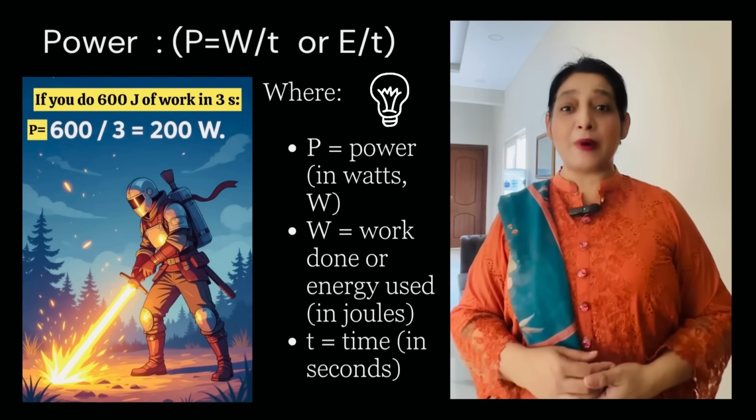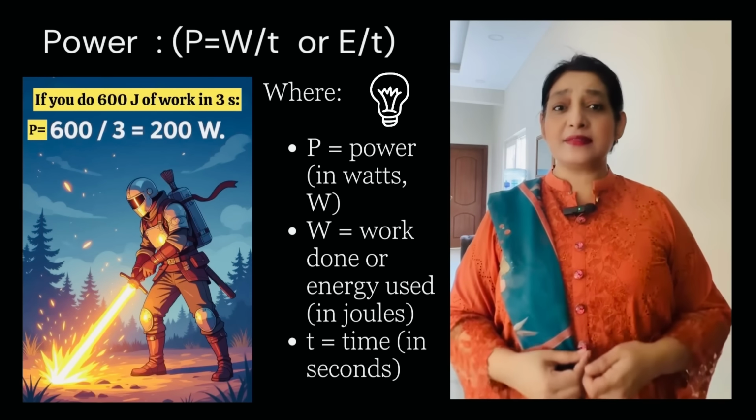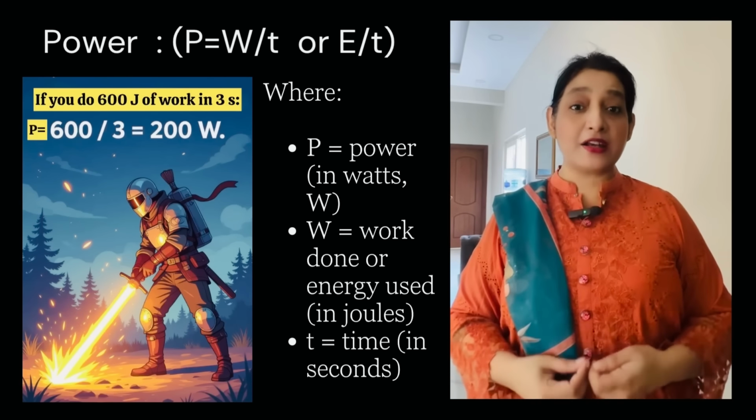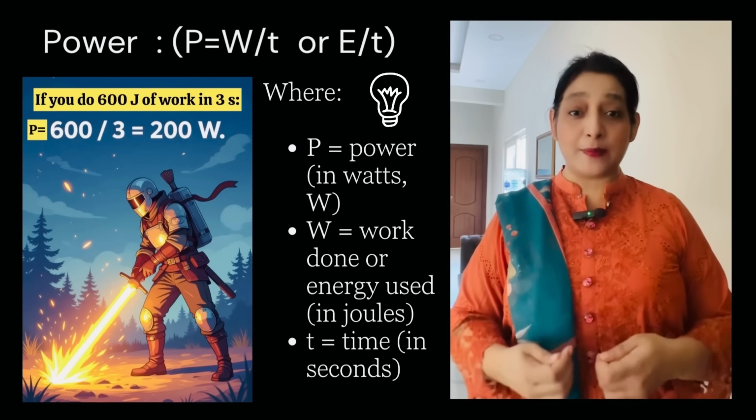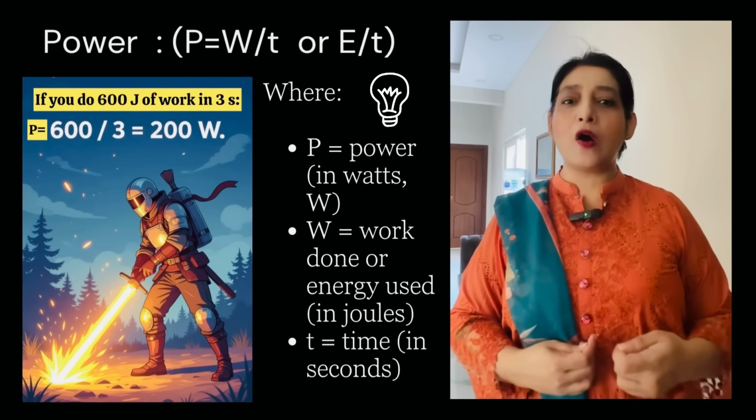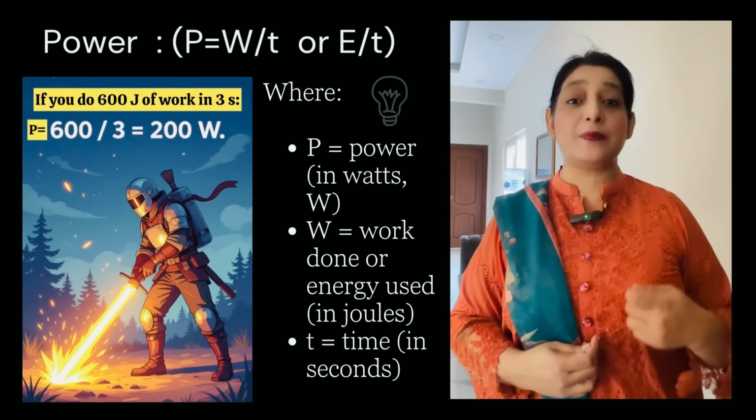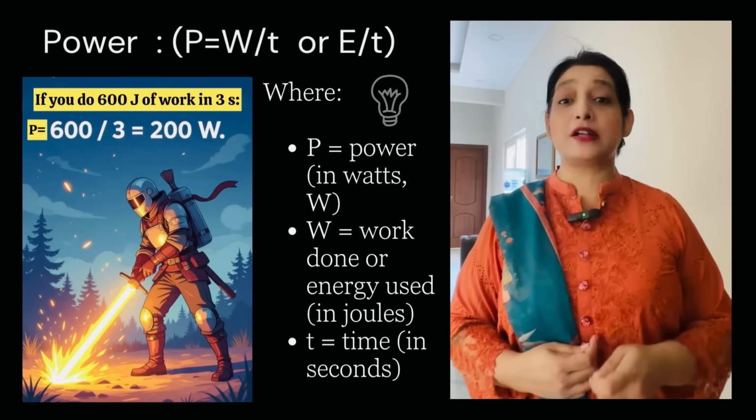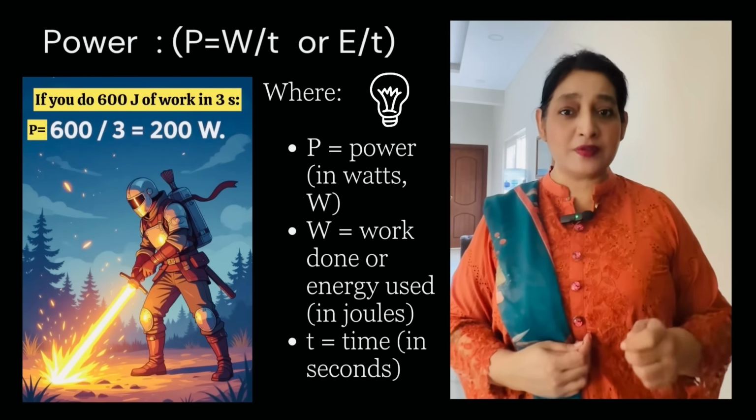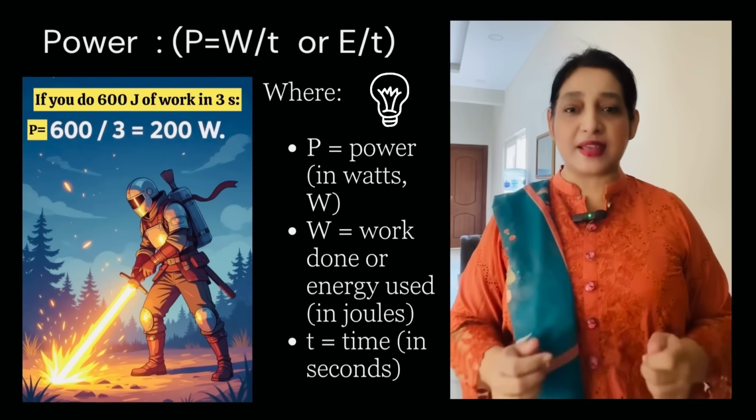Section number 4, power. Power tells us how fast work is done or how fast energy is used. P = W/t or E/t, where P is power in watts, W is work done or energy used in joules, and t is time in seconds.